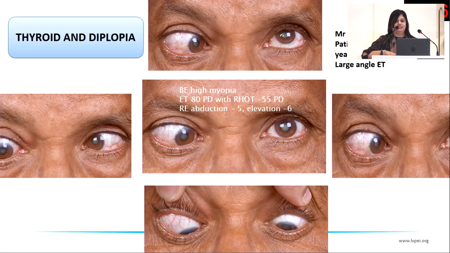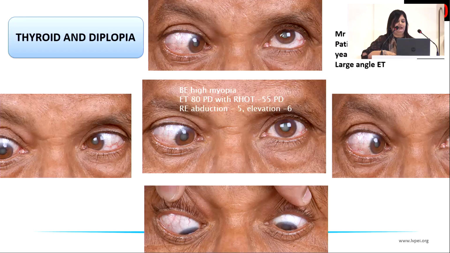He has an abduction of -5, elevation of -6, as you can see in these, and he's also a high myope. So many a times when you see both high myopia and thyroid eye disease, we want to know what exactly is the pathology going on. Why is he having the diplopia? Is it the myopia that is causing the globe to be so large that it is displacing the muscles, or is it really the thyroid that is actually acting and infiltrating on the muscles?